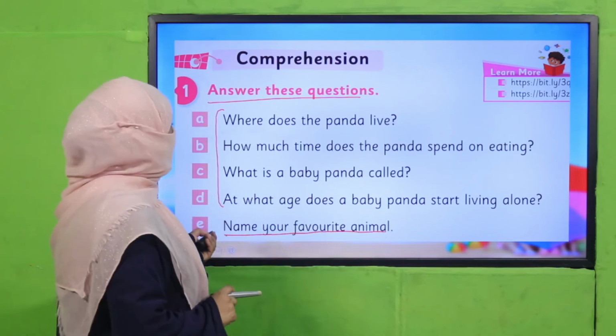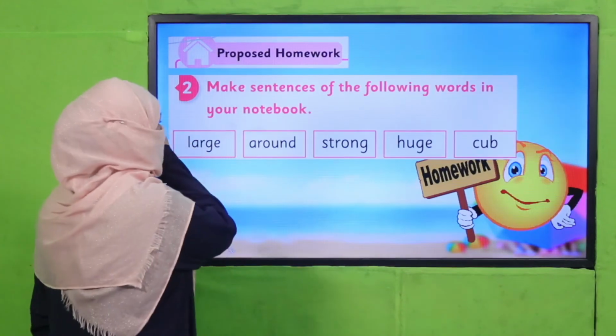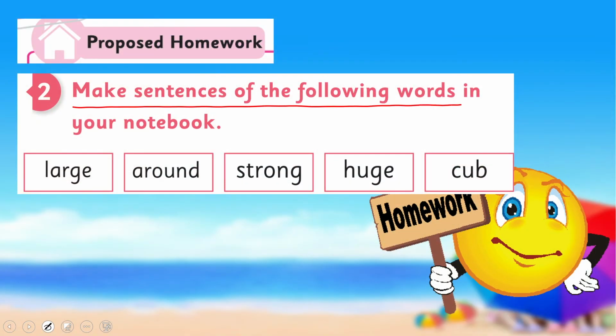All right. So it's time for your homework. What you are going to do: make sentences of the following words. These are the words. You have to use these words in your sentences. And again, keep in mind to combine words to make proper sentences.